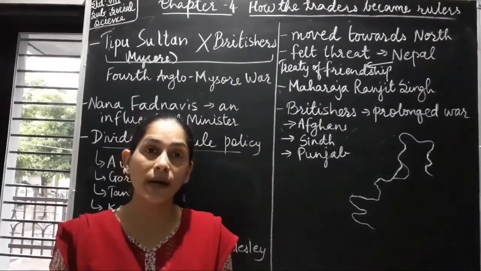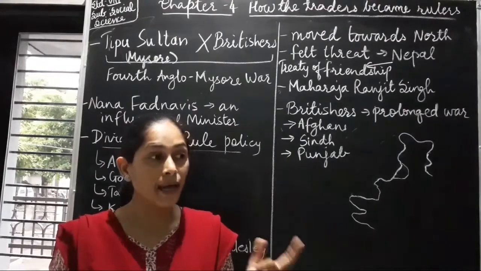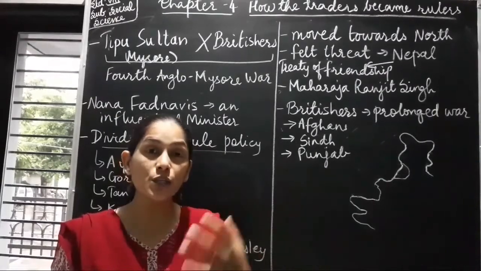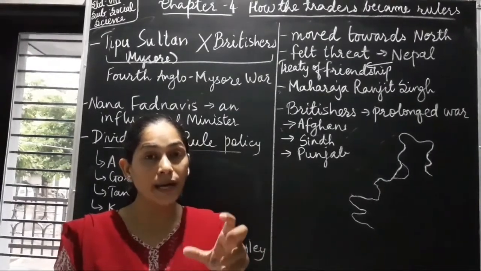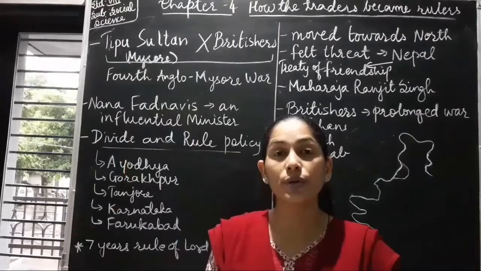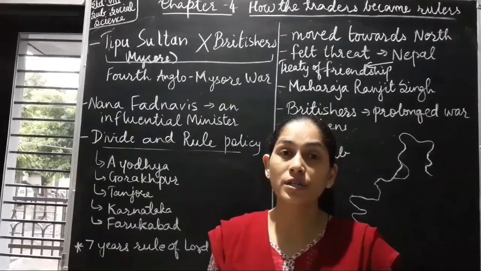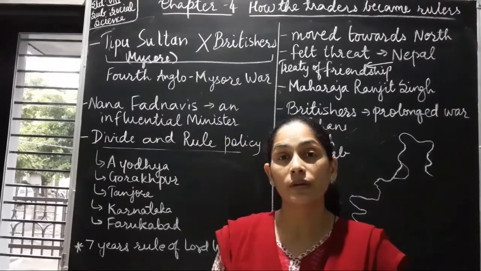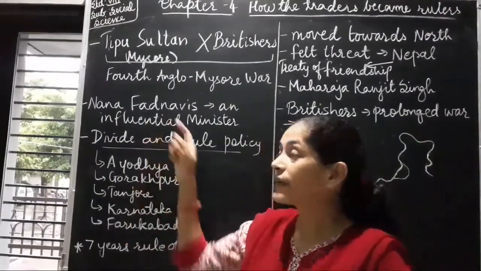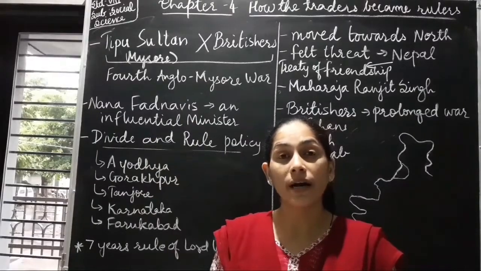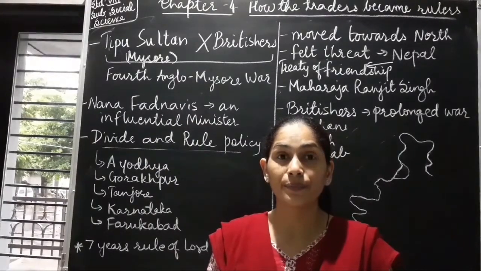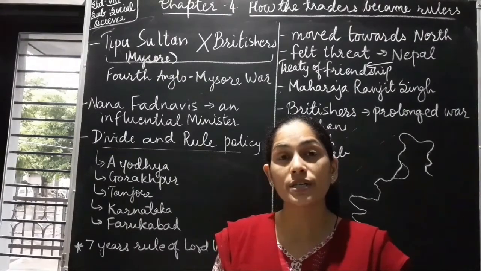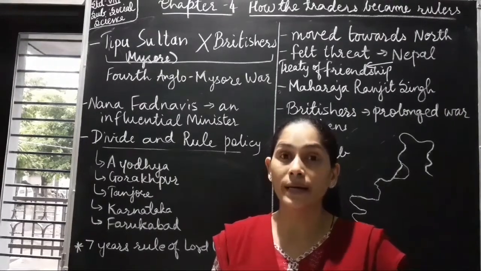Now, this whole Maratha Empire was very vast, and that was the reason that Britishers wanted to have it. So they could have the large territory from there and they could get the India's biggest part. Due to divide and rule policy, the Britishers acquired a major part of Maratha Empire into the company's rule. After the death of Nana Fadnavis, the Maratha Empire could no longer stay together, and with the help of divide and rule policy, the Britishers acquired major part of the Maratha Empire.